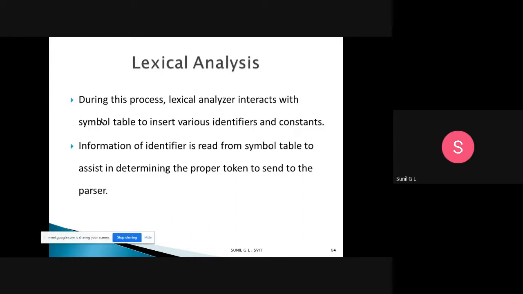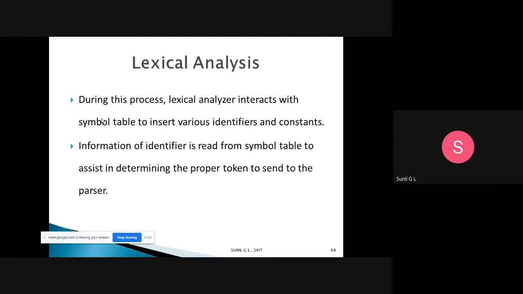The information of an identifier is read from the symbol table to assist in determining the proper token to send to the parser. Why are we storing that in the symbol table? Because the information of the identifier is read from the symbol table to assist in determining the proper token to send to the parser.